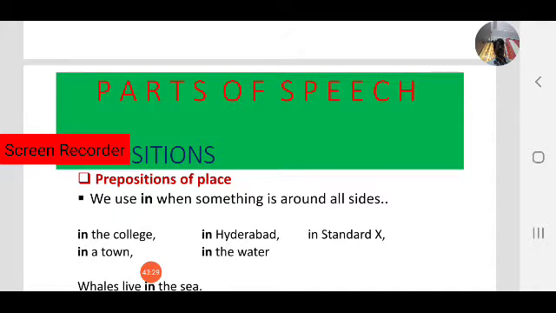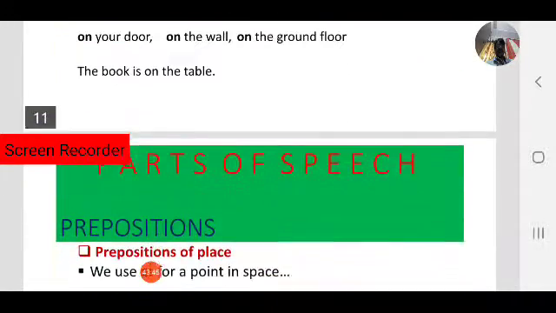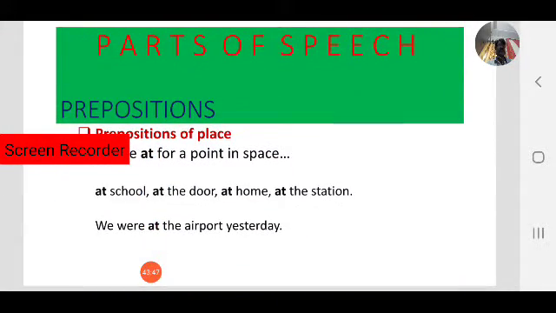We have also seen some examples where the preposition of place in is used: in the college, in Hyderabad, in standard 10th, in a town, in the water. And where on is used: on indicates a surface. We use at to indicate a certain place.